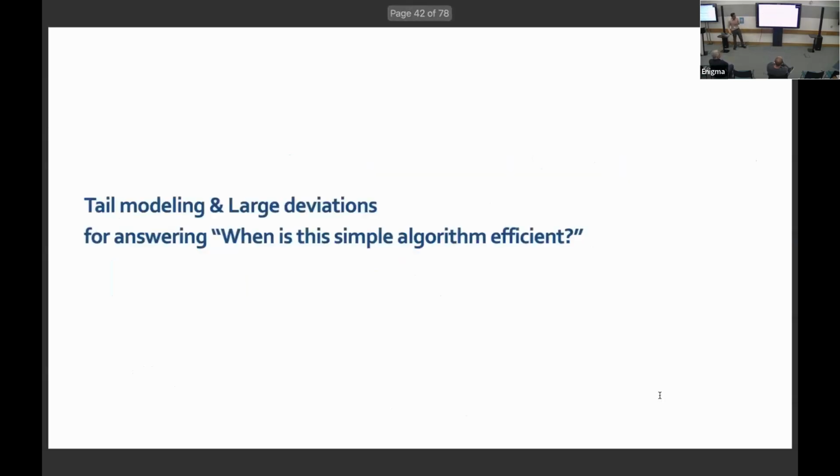So when is this simple algorithm efficient? The answer is via some tail modeling and large deviations. How much time do I have for that? Around 15 minutes in total, inclusive of questions. So when is this simple algorithm efficient? I'll answer this now with large deviations and tail modeling.